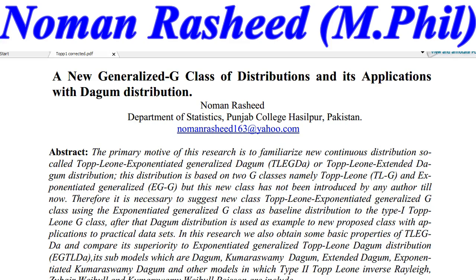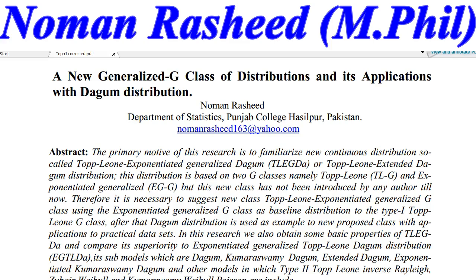The primary motive of this research is to introduce a new continuous distribution, the so-called Topp-Leone exponentiated generalized Dagum, or Topp-Leone extended Dagum distribution. It is important to note that the extended Dagum distribution was already published by Silva et al. 2015.